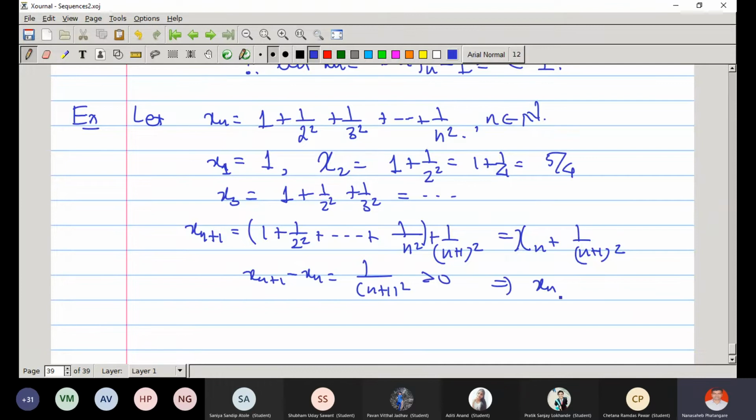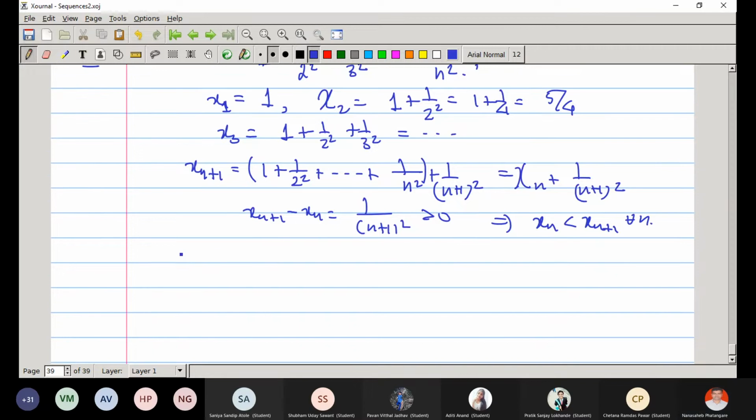That means xn is less than xn plus 1 for all n. Therefore, xn is monotonic increasing.